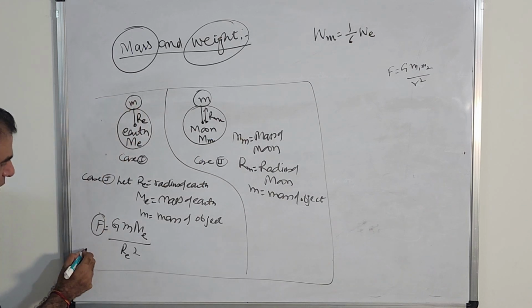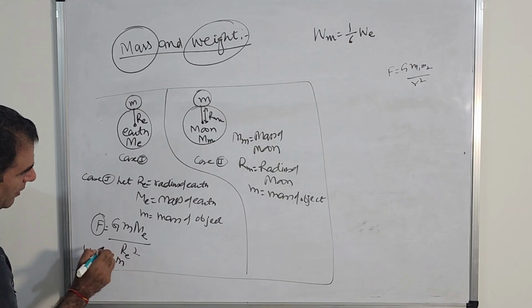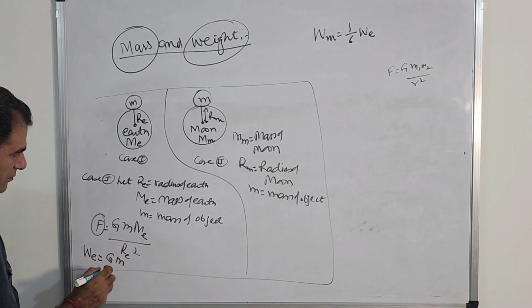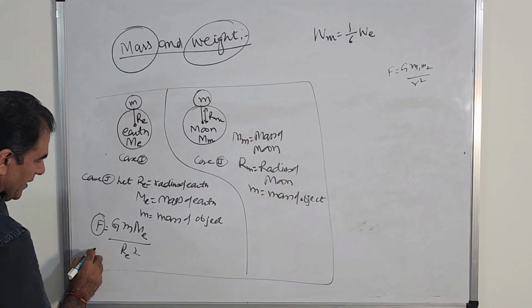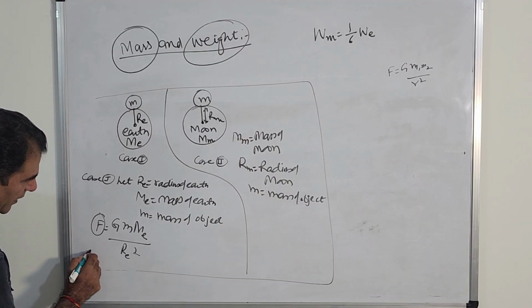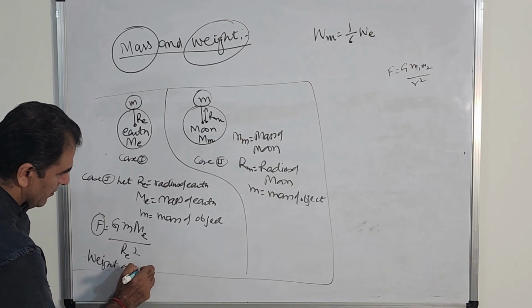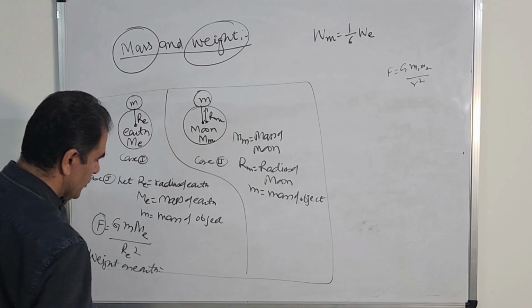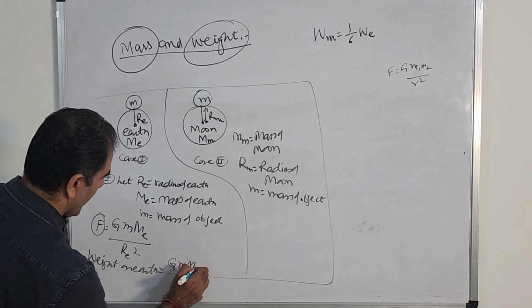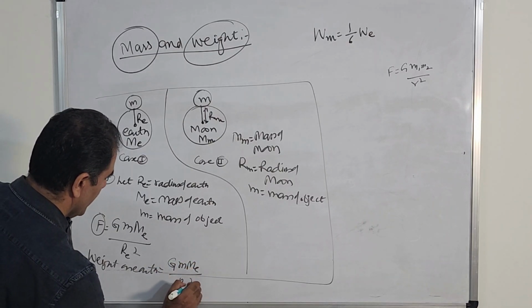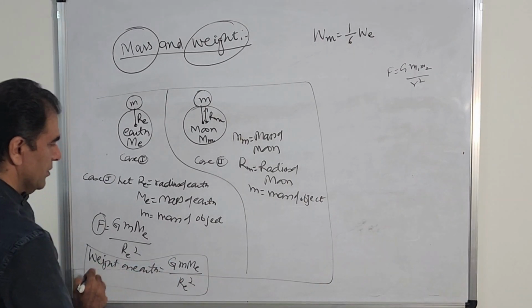So weight of body on earth equals G M Me upon RE square. Okay, this is one thing we have found out.